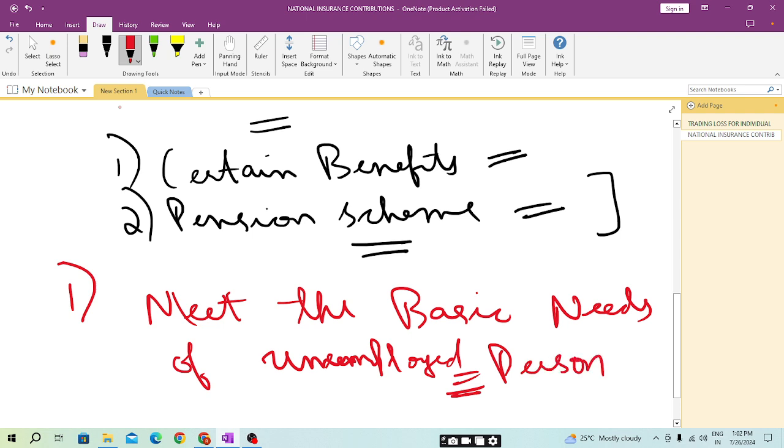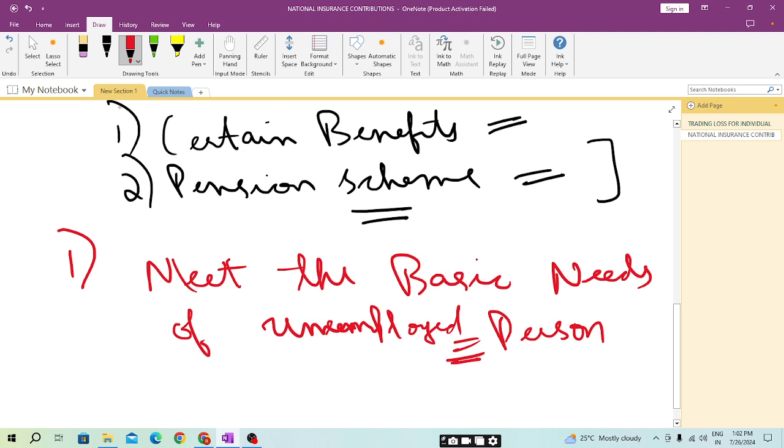And if the government funds are in deficit, then the government will use this amount.